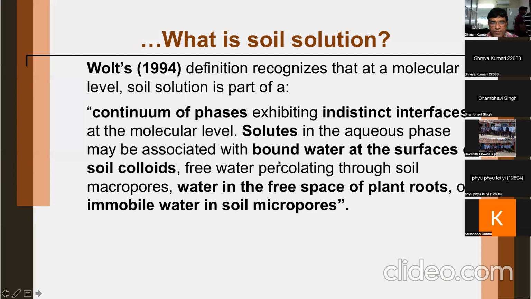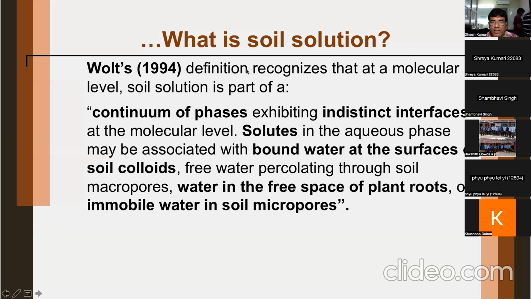Solutes in the aqueous phase may be associated with bound water at the surfaces of soil colloids, free water percolating through soil macropores, water in the free spaces of plant roots, or immobile water in soil micropores. So now you can see what actually constitutes the soil solution, because it is not present in one place. It can be present at several places in the soil.